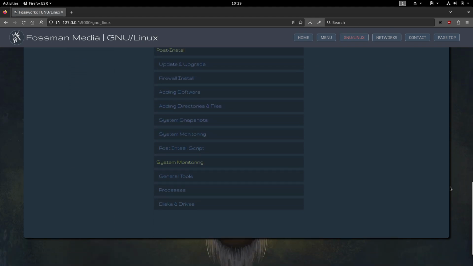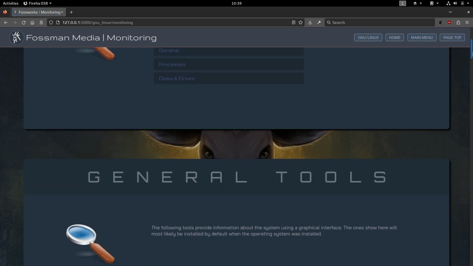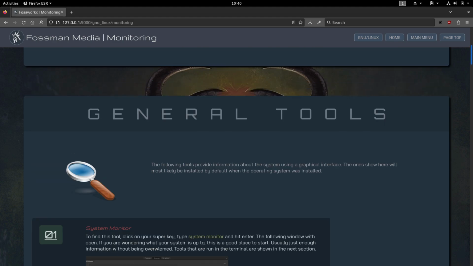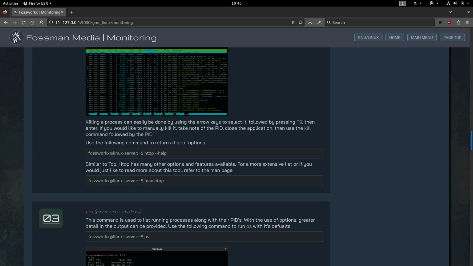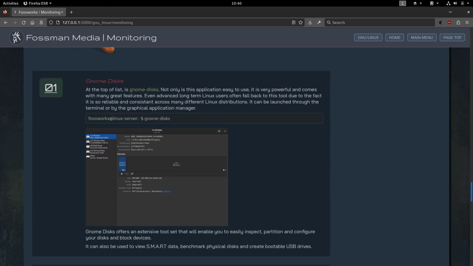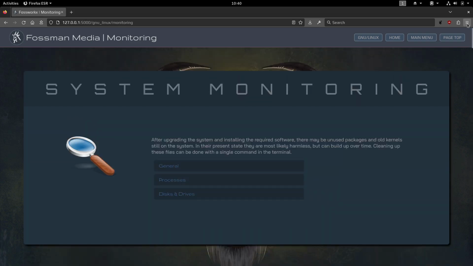And after post install, we just have system monitoring, which are just some basic instructions on how to use the tools that already come pre-installed by default to monitor, say, system processes, disks and drives, and stuff like that, which are all right here. And that pretty much does it for GNU/Linux. So if anyone can think of anything else I should add to this that would help make it easier for people to get started, please just let me know and I'll add those changes before I host the website.